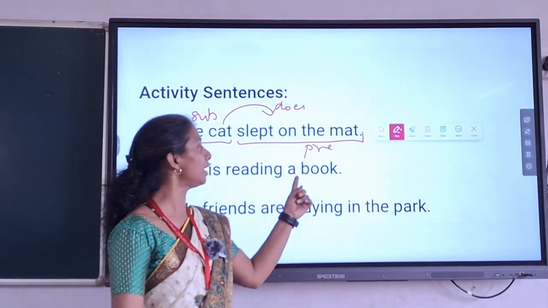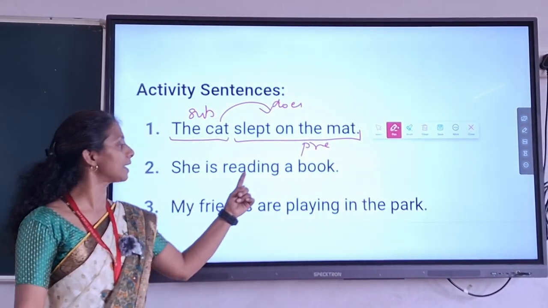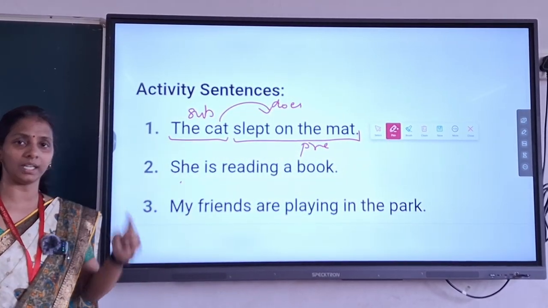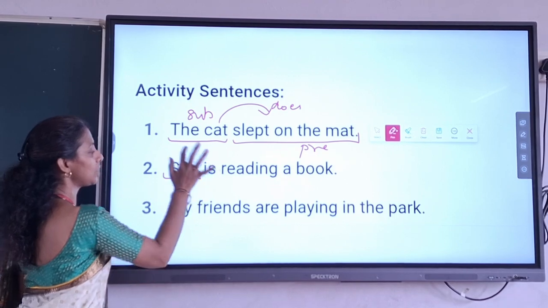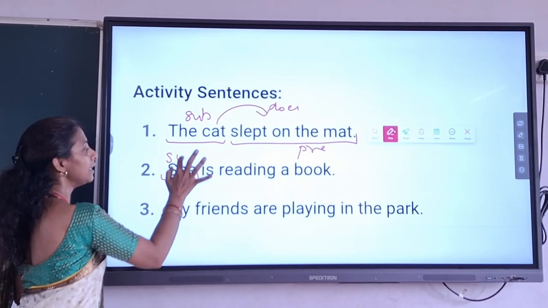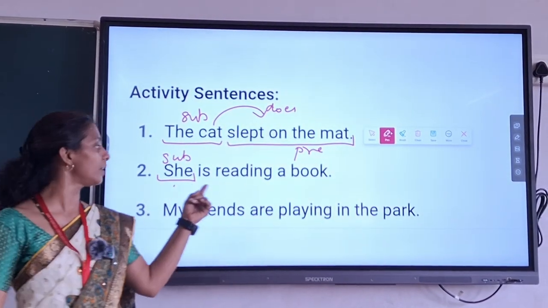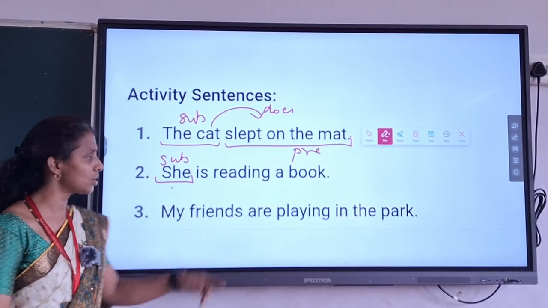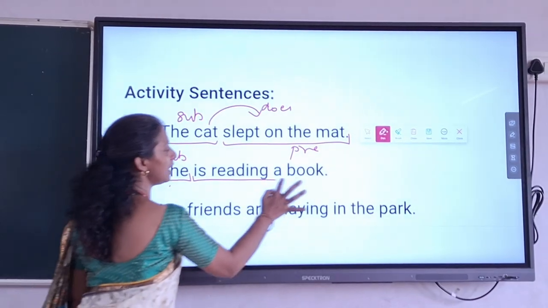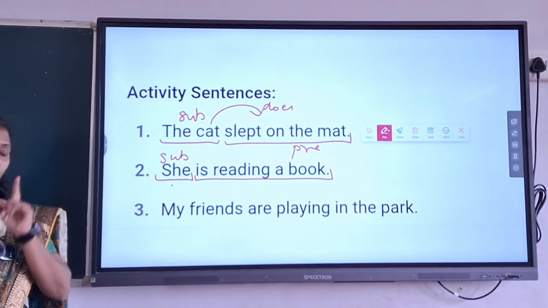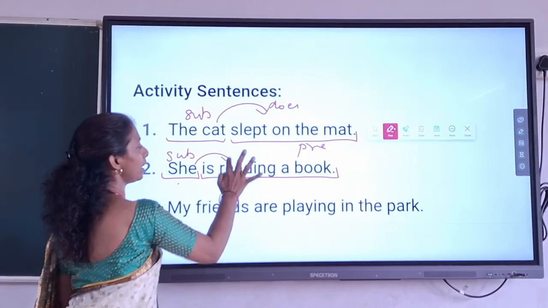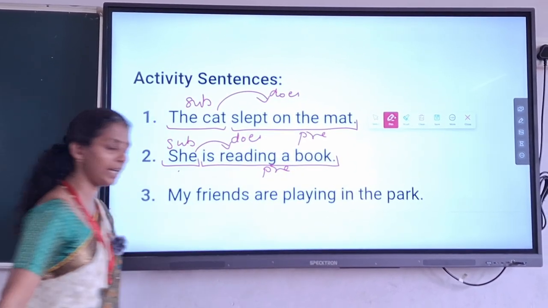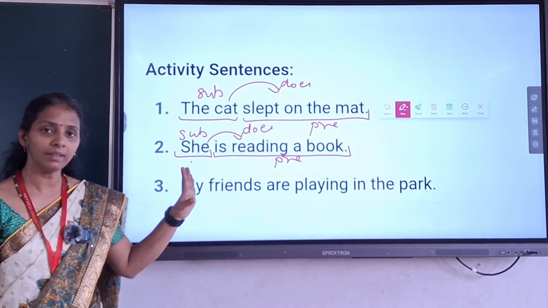She is reading a book. So here we are talking about she. Yes, very good. So she is subject. And remaining, what we are talking about, she, what she is doing? Yes, correct. She is reading a book. So what she is doing, what she does will come under predicate. Very good. Clear with? Okay.